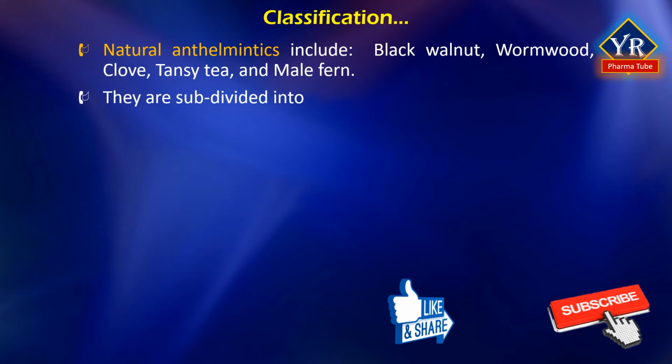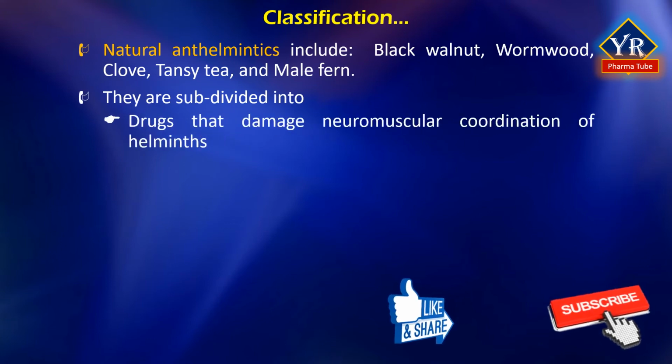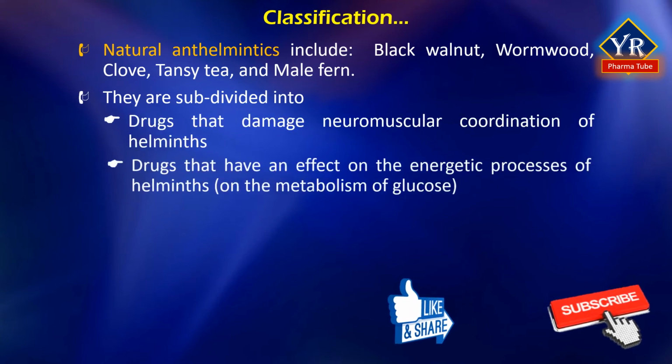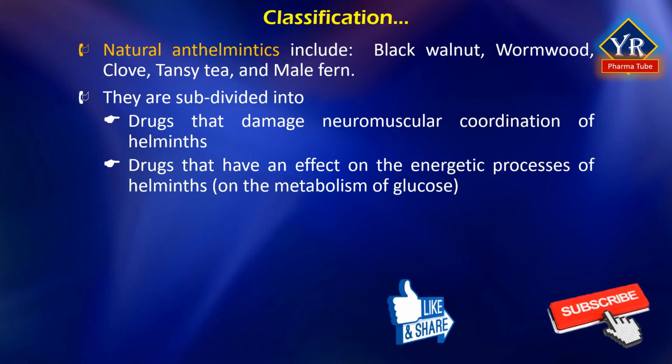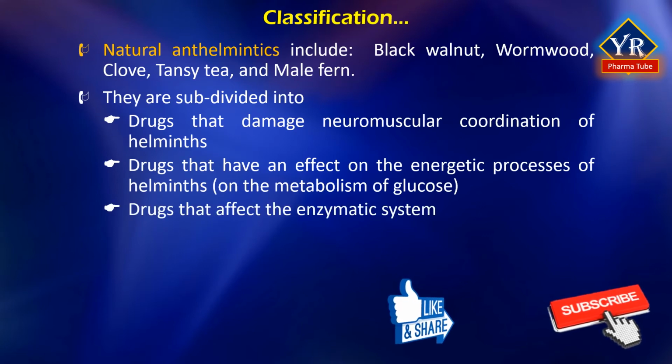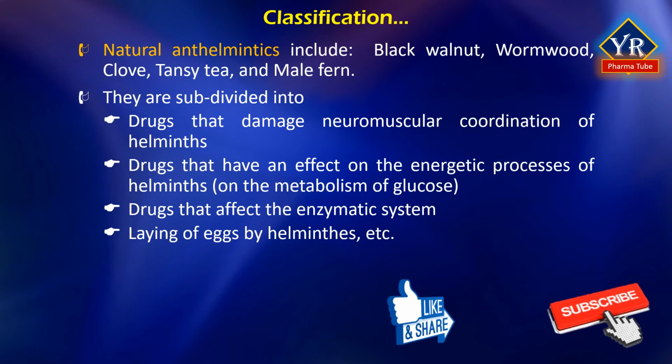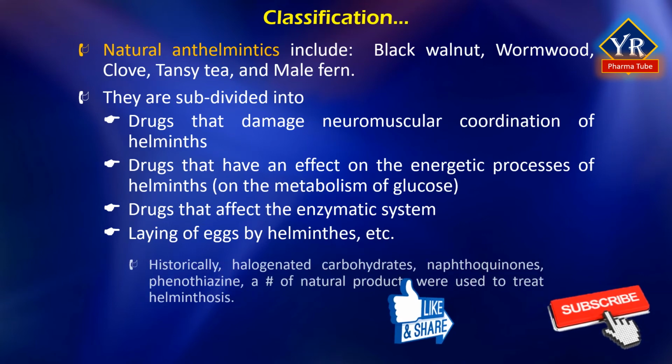They are subdivided into groups: drugs that damage neuromuscular coordination of helminths, drugs that have an effect on the energetic processes of helminths, in particular on the metabolism of glucose, and drugs that affect the enzymatic system, laying of eggs by helminths, and so on. Most anthelmintics are intended to have an effect on certain helminths.